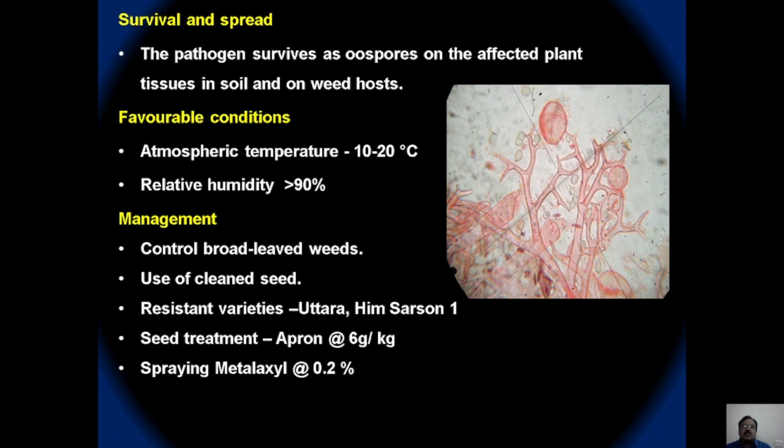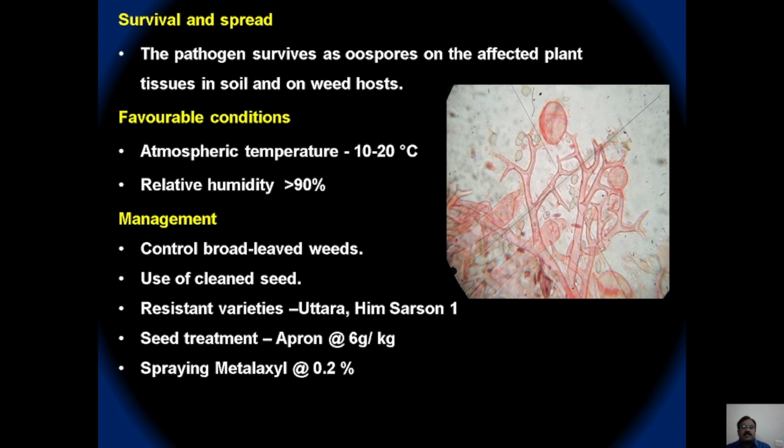This Peronospora is known to produce sporangia on the branches, and this sporangium in turn contains numerous sporangiospores or zoospores, and during sexual reproduction the pathogen produces oospores, and the oospores, which are double walled, thick walled, dark brown in color, remain viable for a long time in the soil as well as in the infected plant debris, which serves as an initial source of inoculum. And then the airborne sporangia or zoospores are helpful in the secondary spread of the disease.